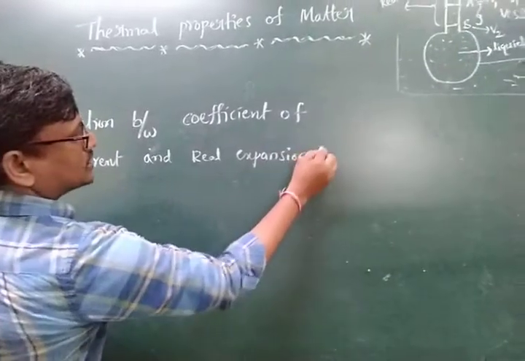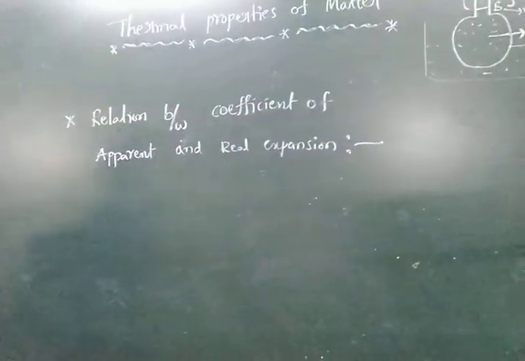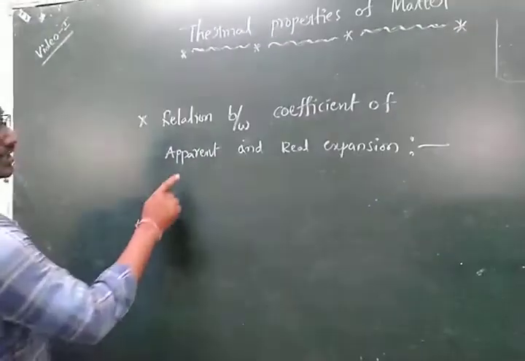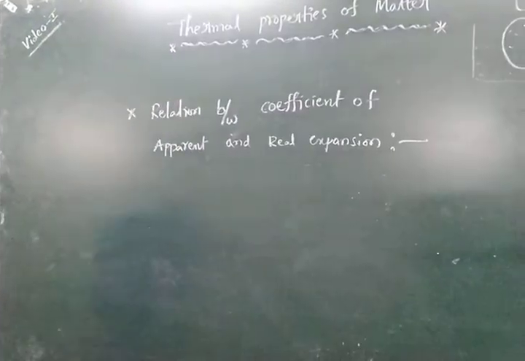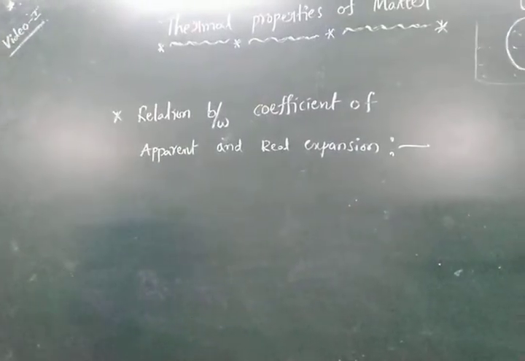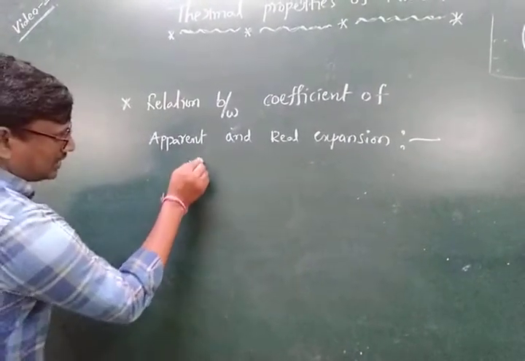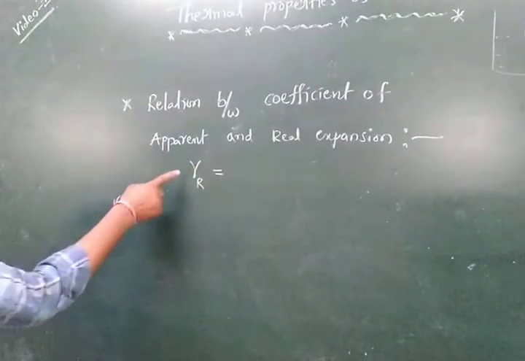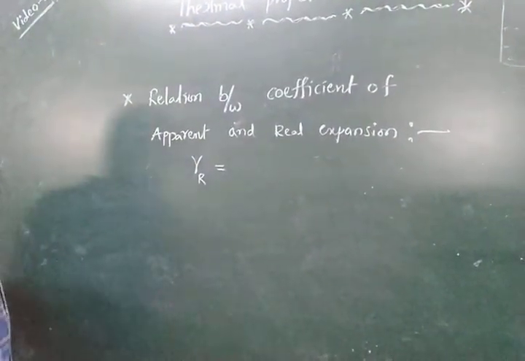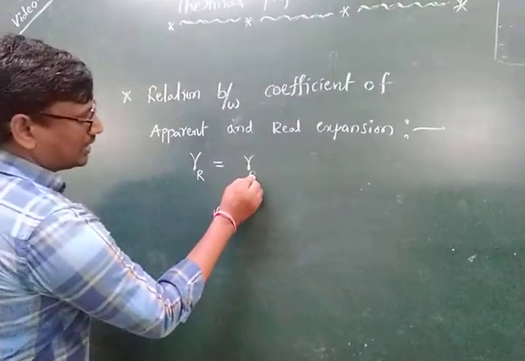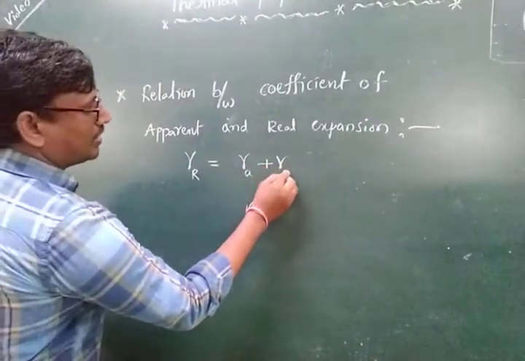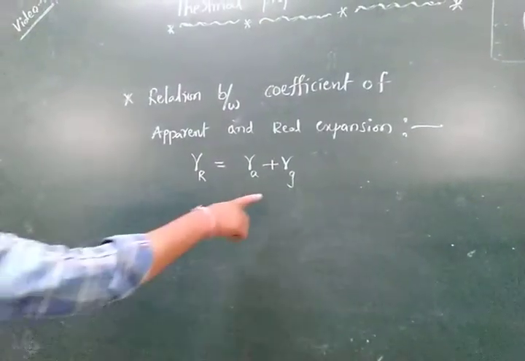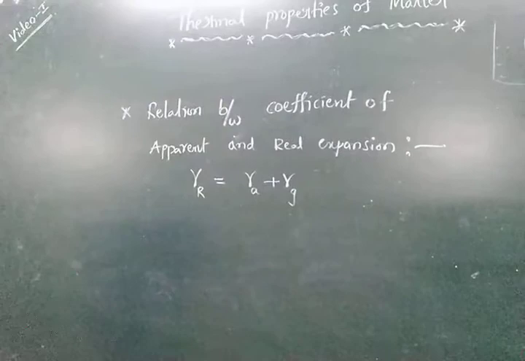Here the coefficient of real expansion gamma R is equal to gamma A plus gamma G, the apparent expansion plus the vessel expansion.